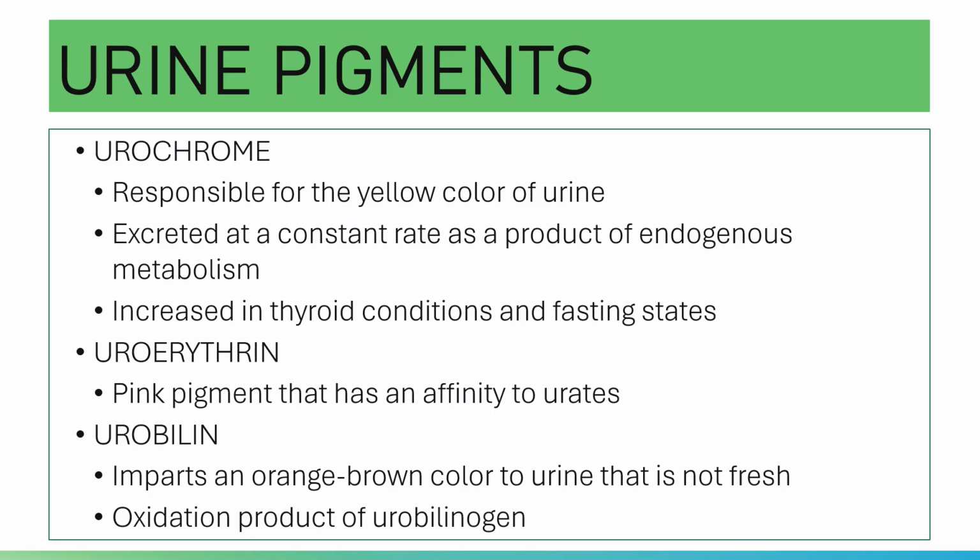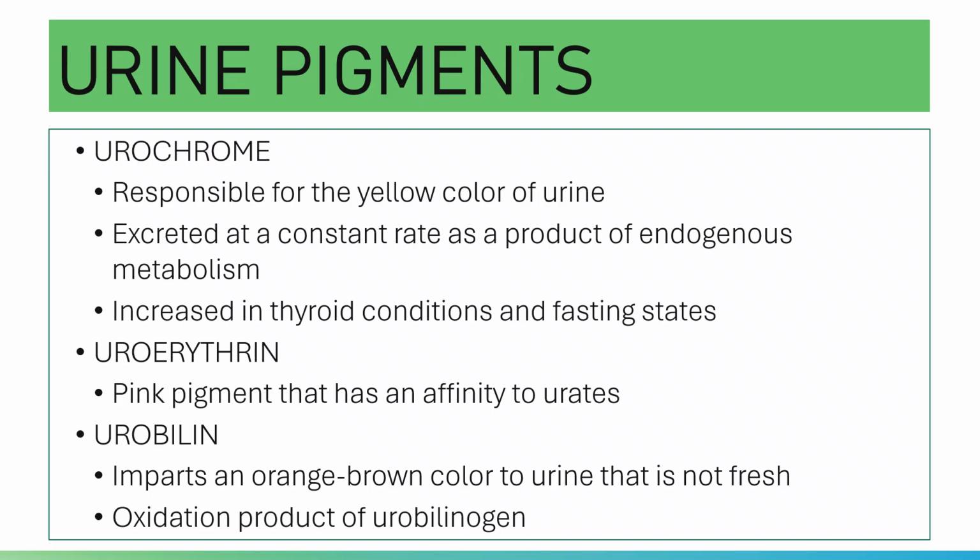So, in case of thyroid conditions, there is an increased urochrome. An example of these thyroid conditions that will increase urochrome excretion is thyrotoxicosis. What happens in thyrotoxicosis? There is an increase in your thyroid hormones. What are these thyroid hormones? You have your T3 and T4, and they are increased in thyrotoxicosis.